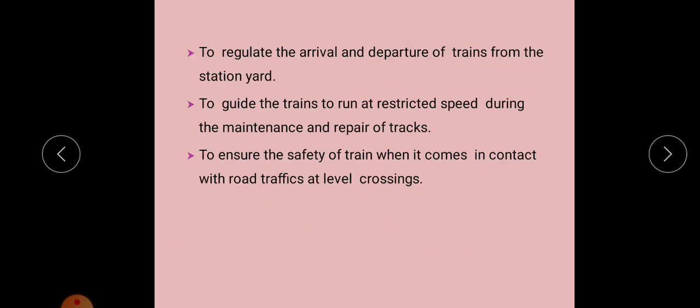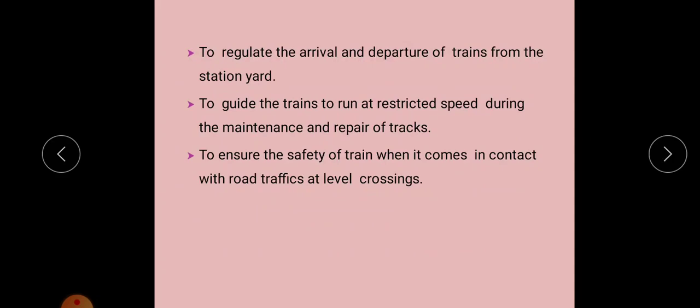And the next objective, to guide the trains to run at restricted speed during the maintenance and repair of tracks. That is, if there is any maintenance work going on a track, the signals will indicate a caution that maintenance work is going on. So for that we are providing a caution signal. Signals are of different types; we can discuss them one by one. So caution signals are provided in order to indicate the maintenance and repairs of tracks, so that the train can move slowly in that region.